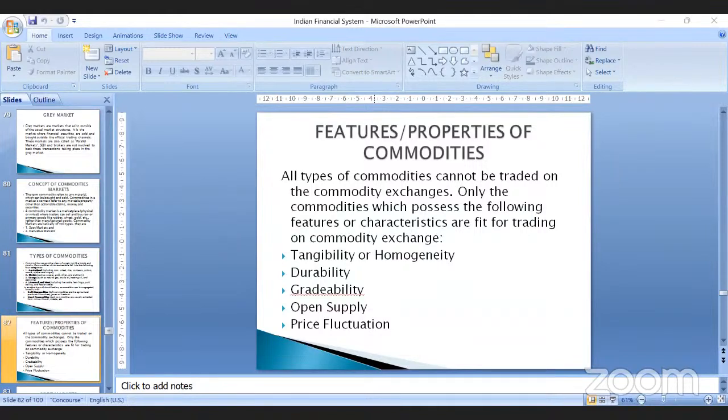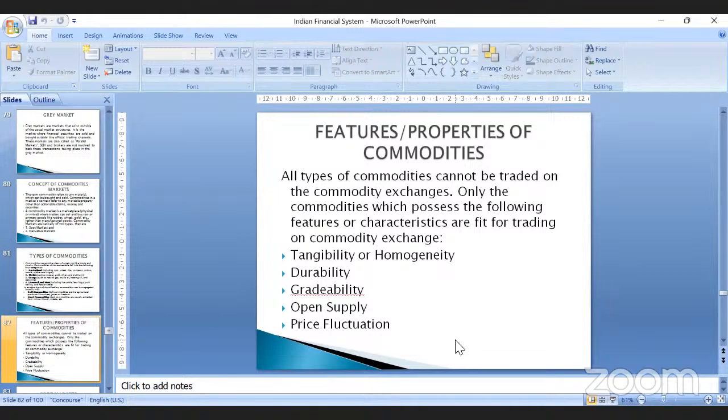Not only that, price fluctuation is an important characteristic feature of a commodity. The price of these commodities which are traded on the commodities market frequently fluctuates. So there would be speculators participating, right, in order to identify this price and provide liquidity to the market. So price fluctuation is also one of the important characteristic features of a commodity.